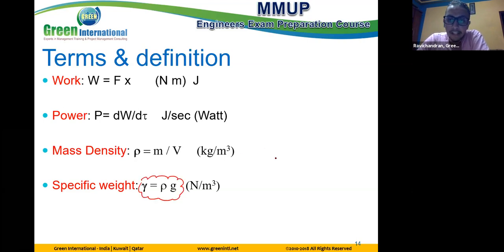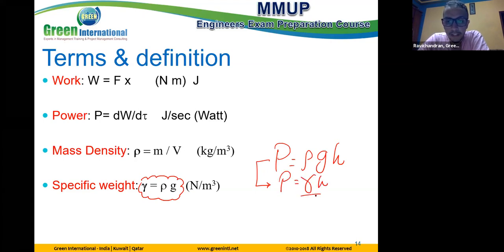Mainly, pressure is equal to rho g h, correct? This is the famous equation for pressure, but we have another one for pressure: gamma h. So if gamma is given directly, we only need to multiply gamma by h to obtain the pressure directly, because gamma is equal to rho g.